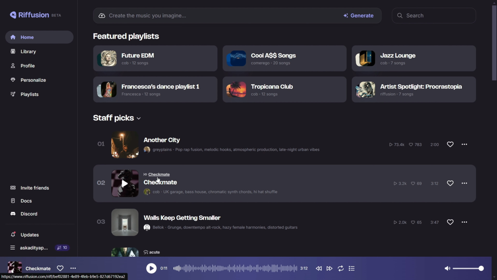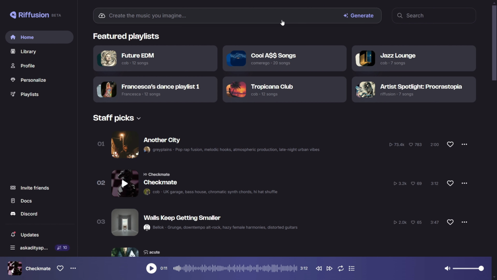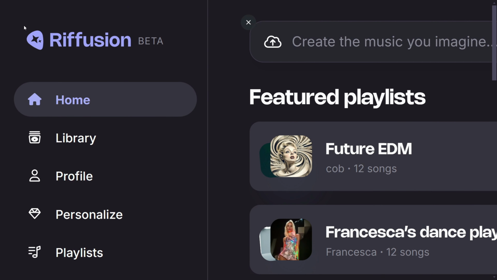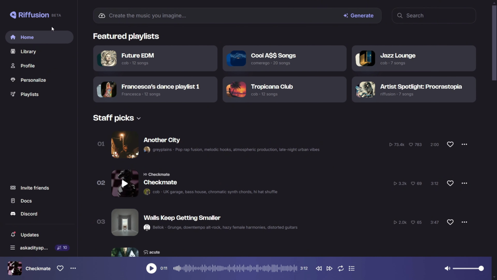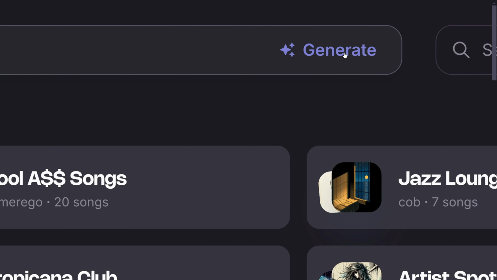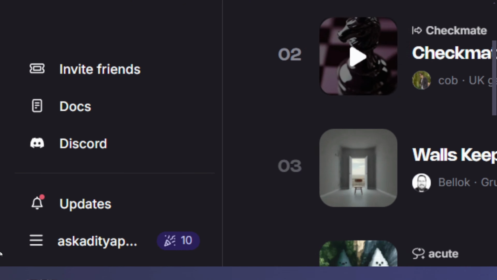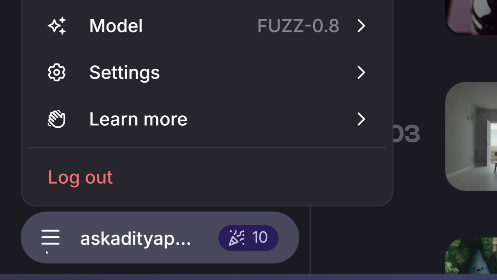So this is the main screen, and the main interface of Riffusion is in beta right now. If you don't know the meaning of beta, it means it's experimental and not open publicly. So all the things here are experimental. Let's see one by one each step of how we can use this tool. On the top side, you can see the generate button, which we'll talk about later, on how you can compose and generate lyrics and music with the help of AI. Here you can search music, and in the top left corner, you can see the main menu of your account.